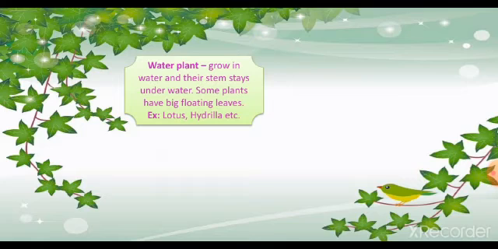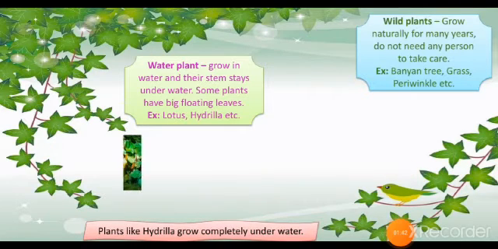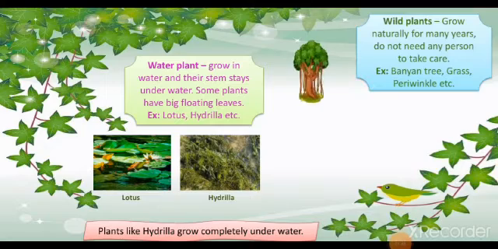Then water plants and wild plants. Water plants are those that grow in water and their stem stays underwater. Some plants have big floating leaves. Then wild plants grow naturally for many years and don't need any person to take care of them. For example, banyan tree, grass, periwinkle, etc. Plants like hydrilla grow completely underwater.